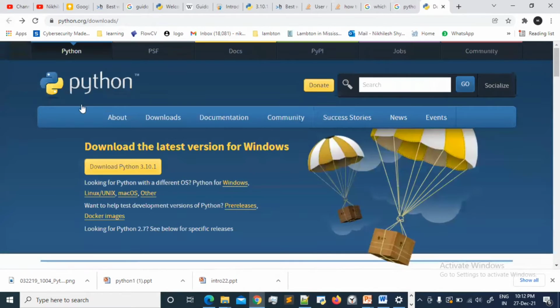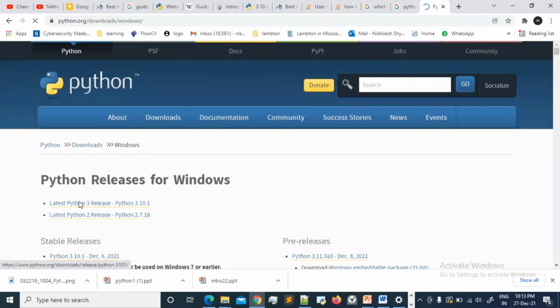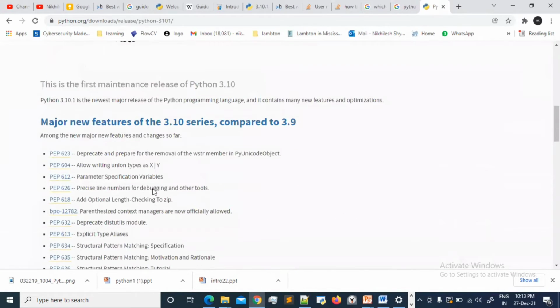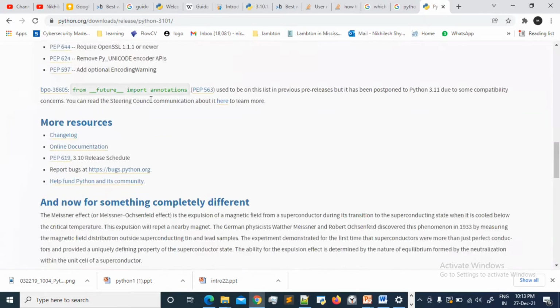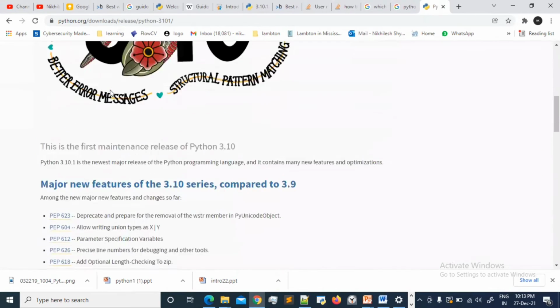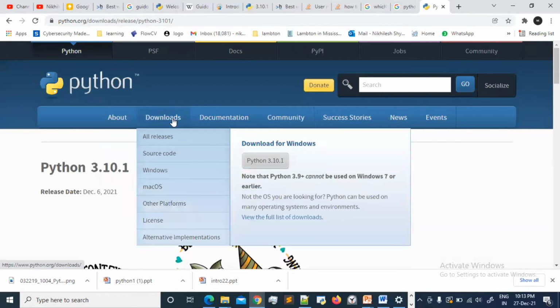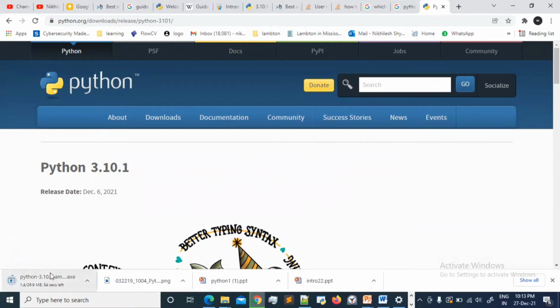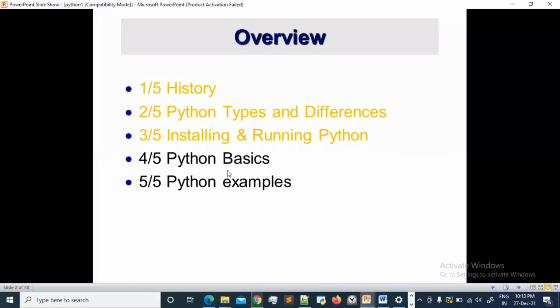Looking for the different OS, let's choose the Windows Python release. Download for Windows. It will start downloading. Just click on that and it will complete the installation. It was pretty easy steps.